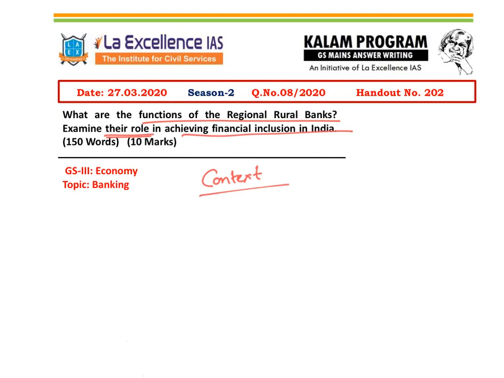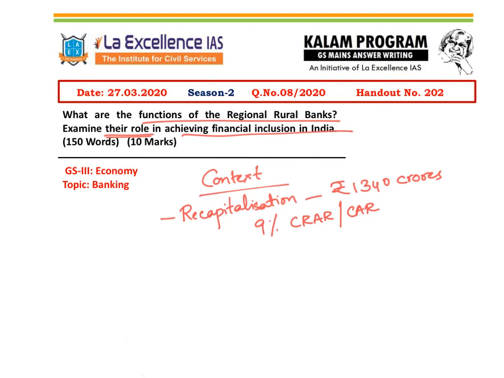If you have seen yesterday's newspaper, there was a report that Cabinet has approved recapitalization of regional rural banks to the tune of 1340 crore rupees with a centre's share of 670 crore rupees. What do you mean by recapitalization? Recapitalization literally means pushing money into these banks so that their financial base can be enhanced. Why is this needed? Our Reserve Bank mandates a 9% capital adequacy ratio. Capital adequacy ratio is otherwise known as capital to risk weighted assets ratio. That is the capital that they possess to the risk weighted assets that they have got.